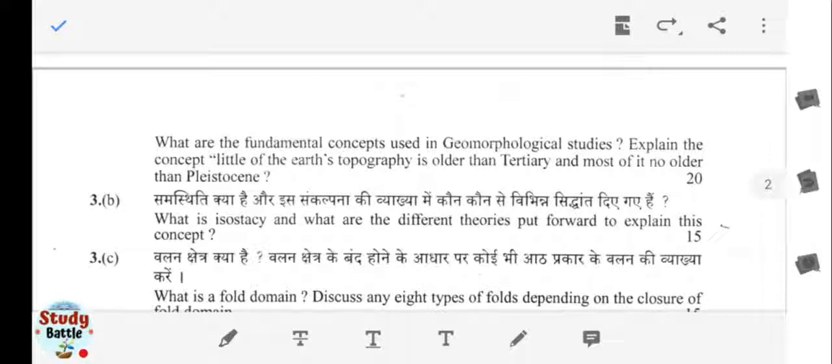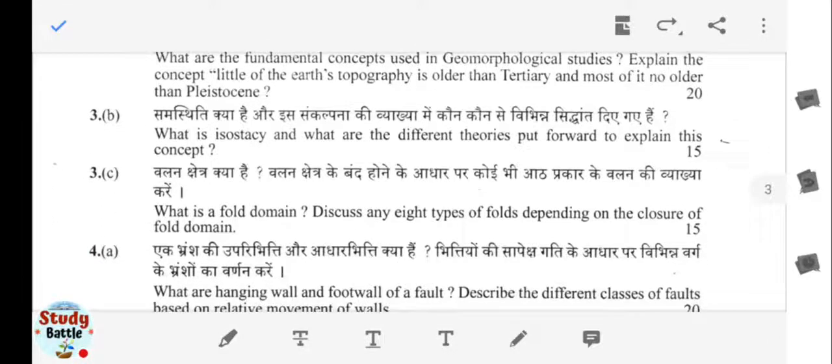Next one is from physical geology. Again, this question is there. What is isostasy, you have to tell about isostasy. Then you have to also discuss the different types of theories which have been put forward to explain this concept. So there is the Airy hypothesis and the Pratt hypothesis. These two important hypotheses you have to pinpoint, since it's a 15 marks question.